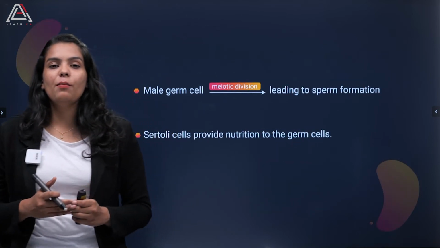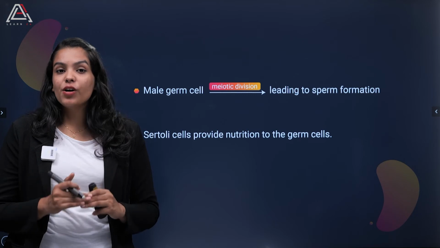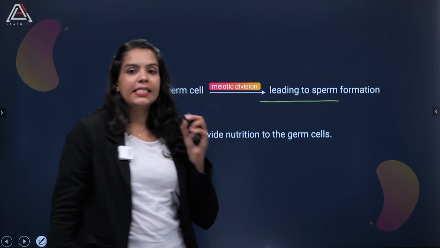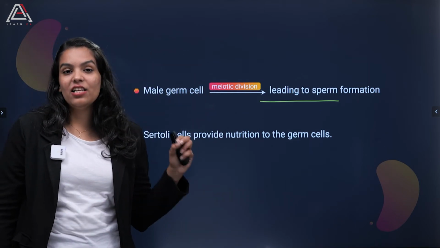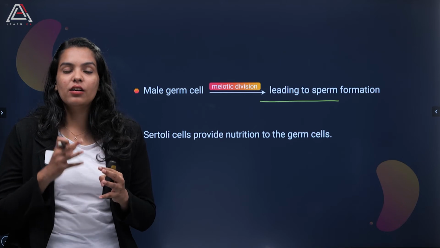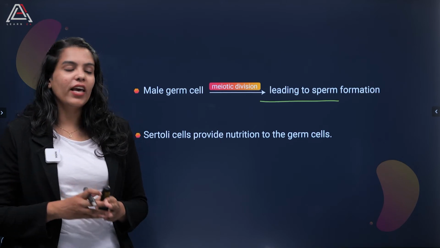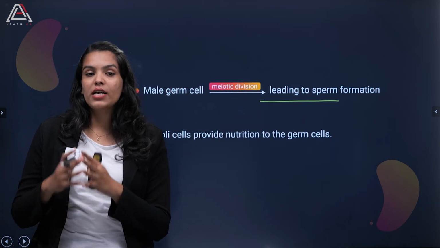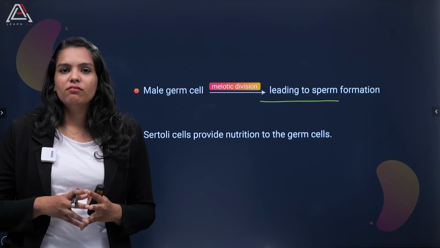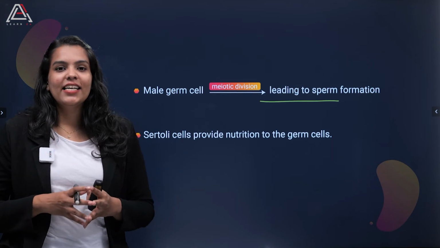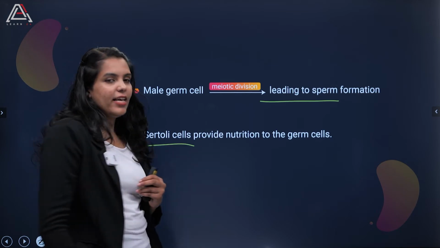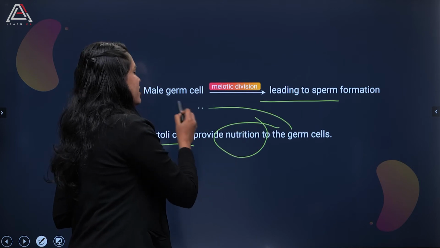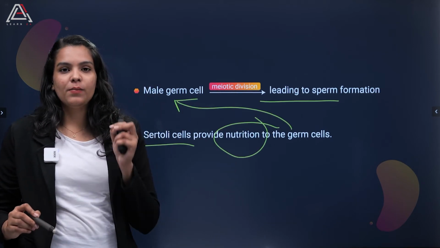Talking about the male germ cell, it will undergo meiotic division and form sperms. The male germ cells are the major part from where the sperms are produced. From the male germ cell, it will undergo a meiotic division and that will lead to the formation of sperms itself. Now, what is the function of the Sertoli cell? The Sertoli cell is basically providing nutrition to this particular germ cell.